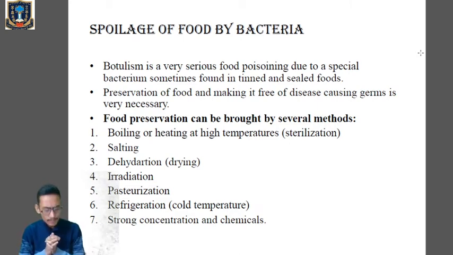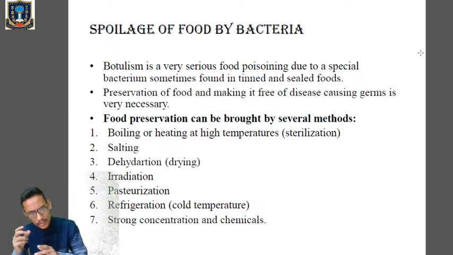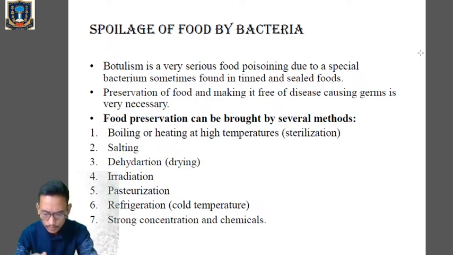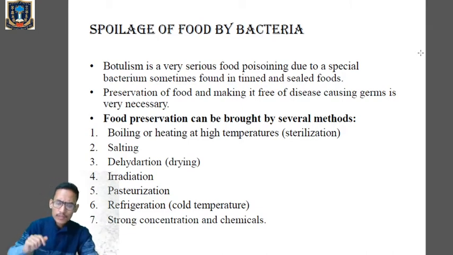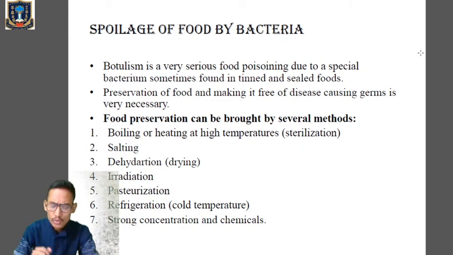But at higher temperature, above 110 degrees Celsius, by applying pressure, we can kill even the spores. Number two is salting, which is a common method of preserving food like fishes, pickle, cheese, and so on for a longer period of time.